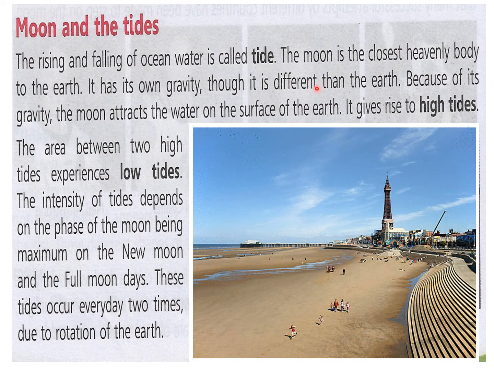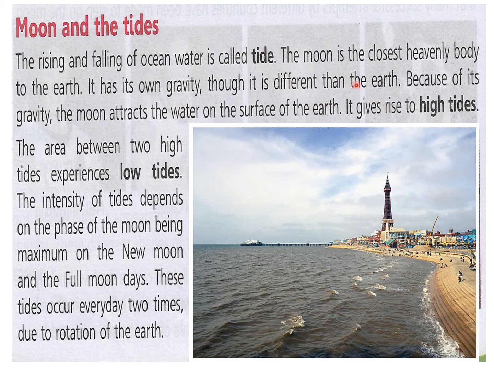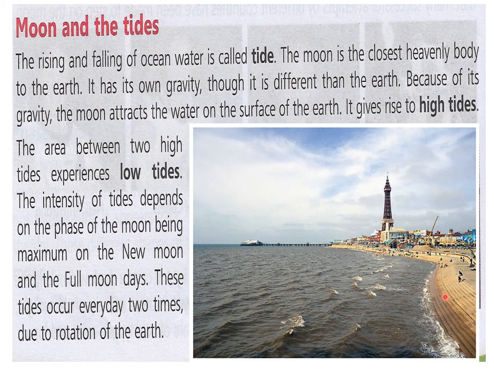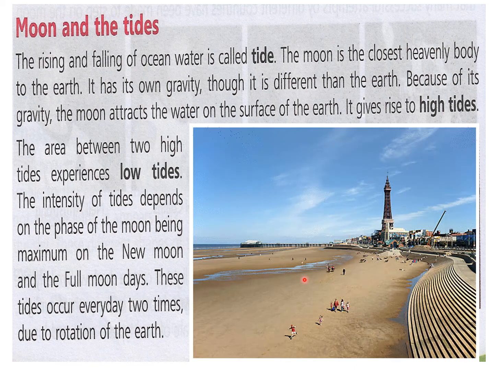And due to the gravitational pull of the moon, because the moon is pulling the earth towards it, the water on the earth's surface gets pulled towards the moon. Because of its gravity, the moon attracts the water on the surface of the earth. It gives rise to high tides. Now you can see in this picture, when high tide is there, the water comes till these stairs, and when it is low tide, the water goes back and you can see the sand portion in this picture. So this is low tide and this is high tide.